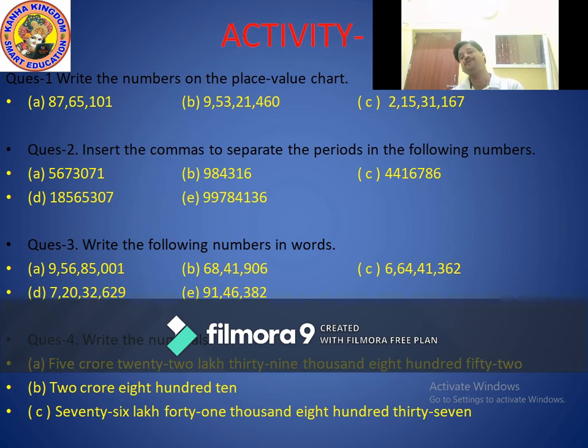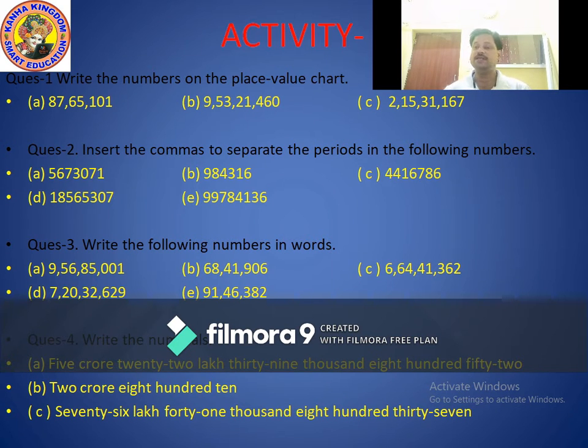First is ones period, second is thousand period, and finally lakhs period. In only lakhs period there are 2 commas. If 3 commas, then move to crores period. So here 2 commas means up to lakhs period, starting from ones period and going to lakhs period. Okay.